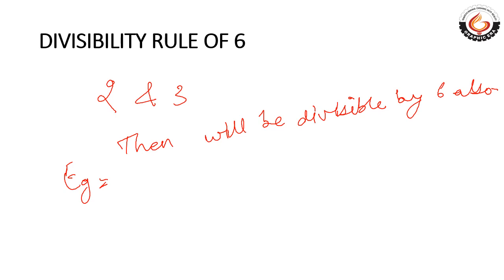Suppose there is a number 24. It is divisible by 2 also. 24 is divisible by 3 also. 24 will be divisible by 6 also.